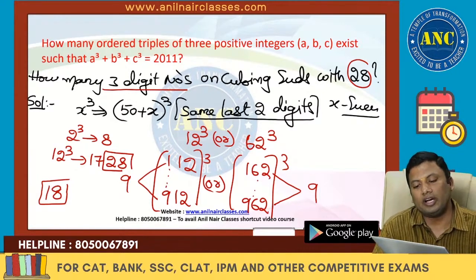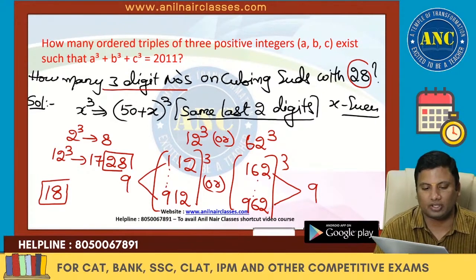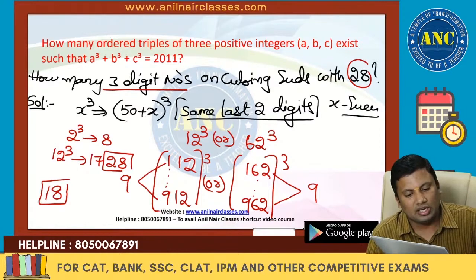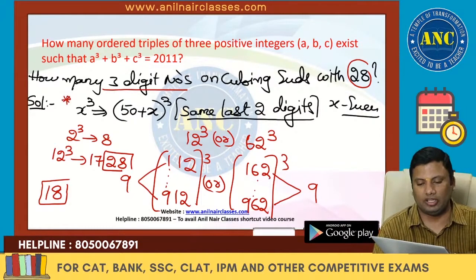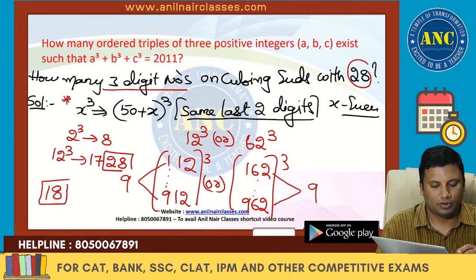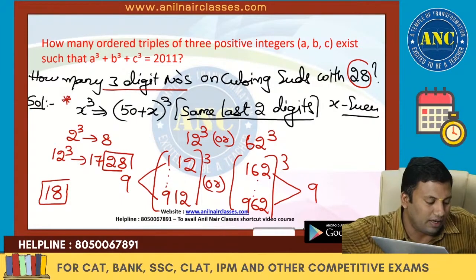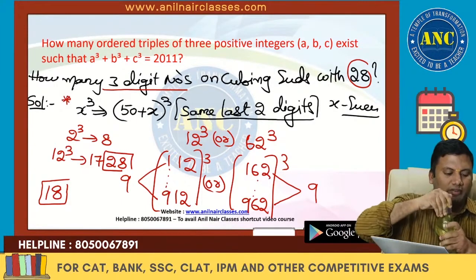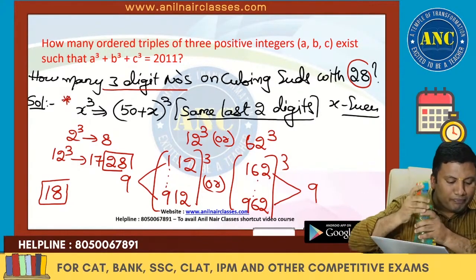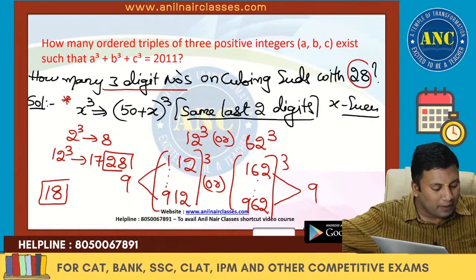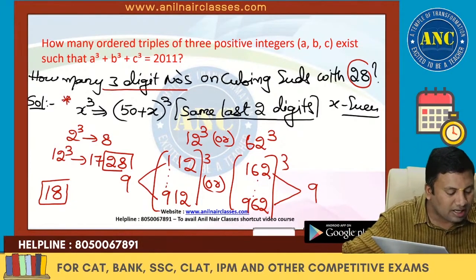How many 3-digit numbers on cubing end with 28? The logic is x cube and (50 plus x) whole cube have the same last two digits if x is even. 2 cube is 8, 12 cube is nothing but 1728. I hope it is clear. Kindly reply in the live chat if it is clear.